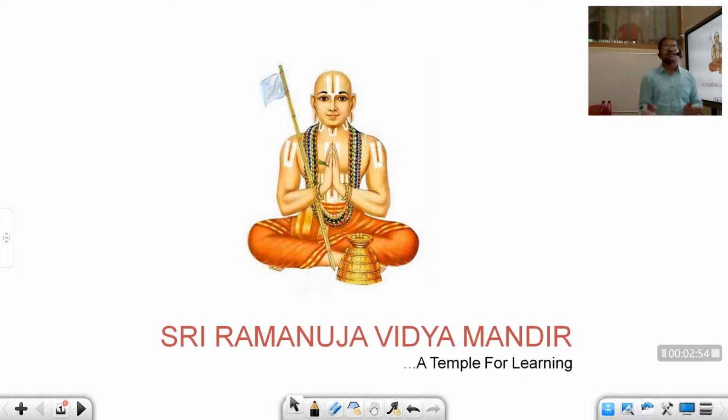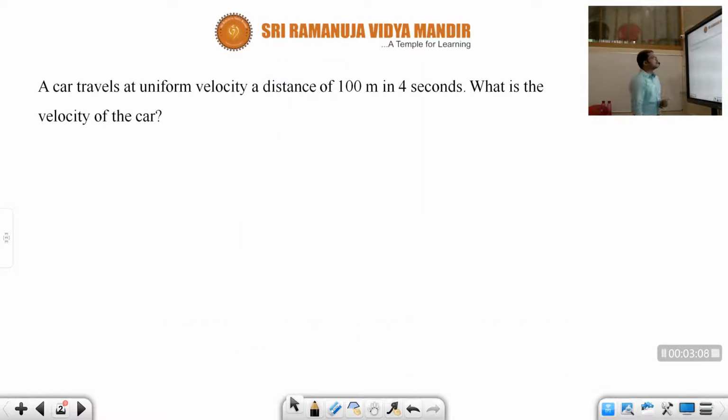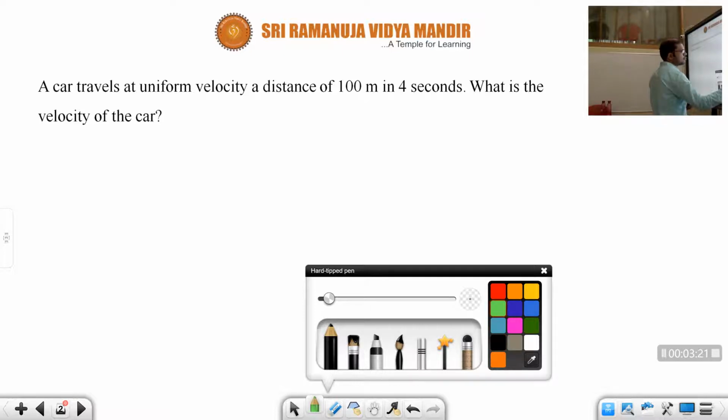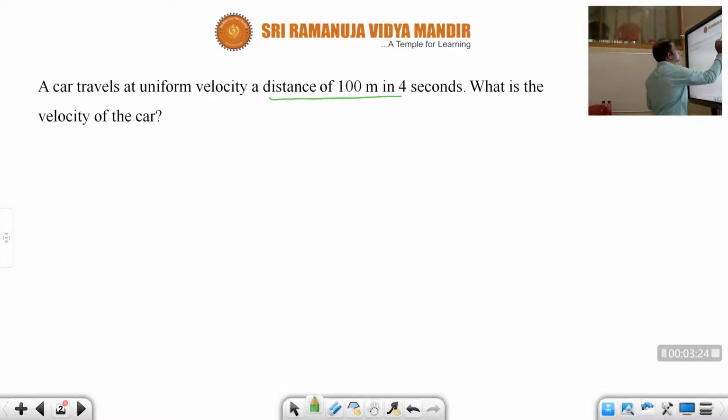The SI unit and dimensional formula are the same for speed and velocity. So let us see some problems on velocity. A car travels at a uniform velocity a distance of 100 meters in 4 seconds. What is the velocity of the car? See here, what is the given data? Distance of 100 meters in 4 seconds. What is the velocity?